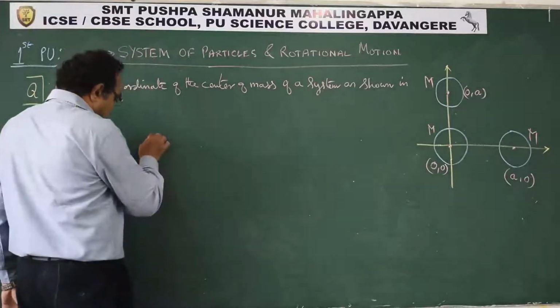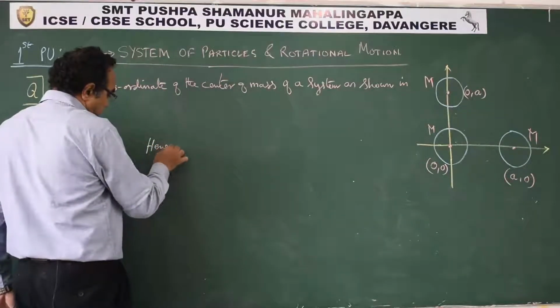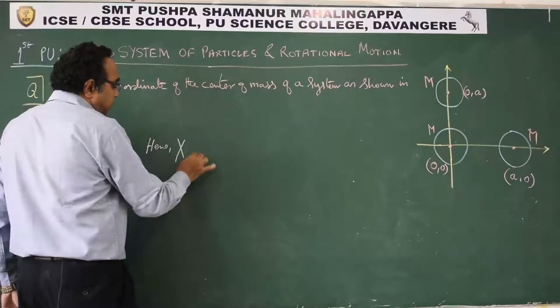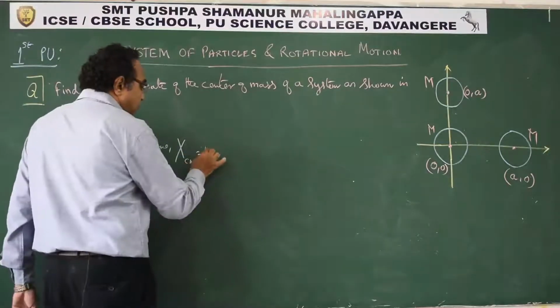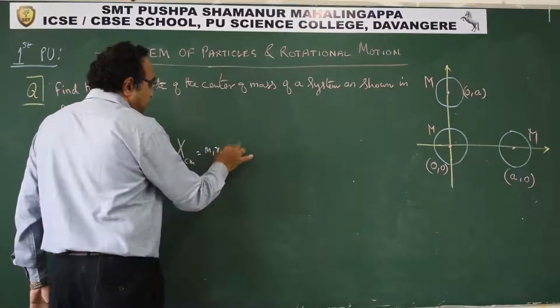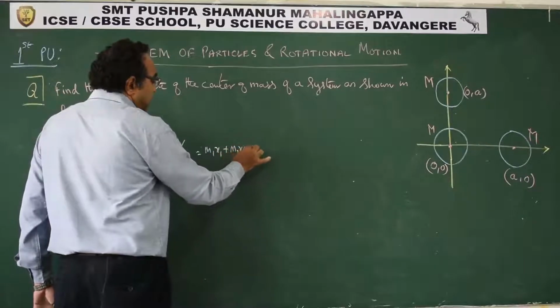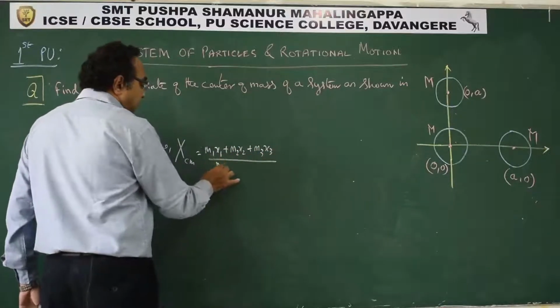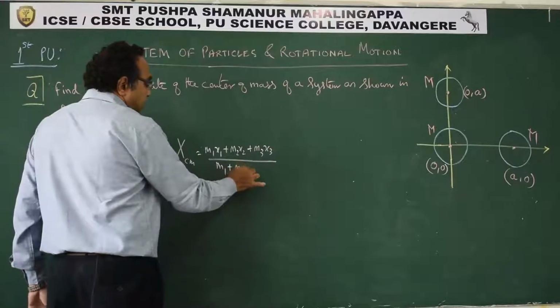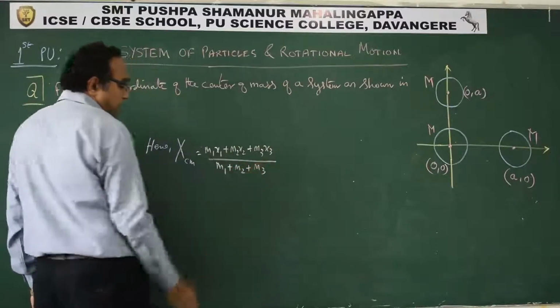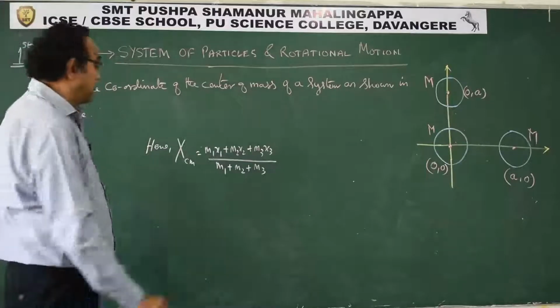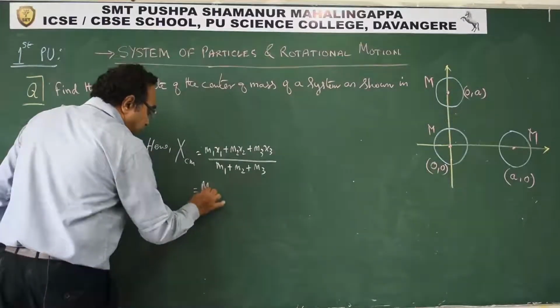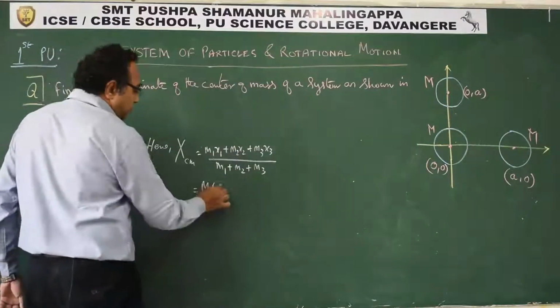So, here x coordinate of center of mass will be, there are three masses, so we will take m1 x1 plus m2 x2 plus m3 x3 divided by m1 plus m2 plus m3. Now let us identify the x coordinates. For m, first one I am taking this is 0.